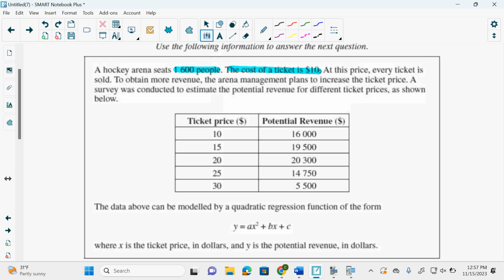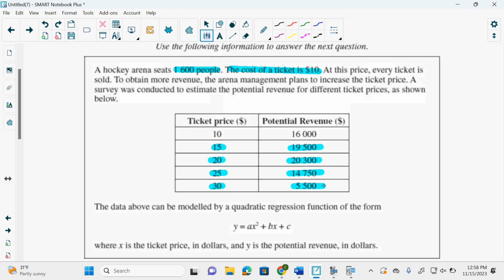Yeah? Okay. So here it says a survey was conducted to estimate the potential revenue per ticket price. So here, if I had changed it to $15, I would make $1,950 and have a little less people. If I changed it to $20, I would make $20,300. $25, it's now too much. I'm now actually making less money, right? I went past what is going to be the best ticket price. I actually raised it too much, and now way less people are coming, and now I'm not even making that $16,000. And then if I raise it to $30, they're like, no one's coming. Like, no, thank you. That is too much.